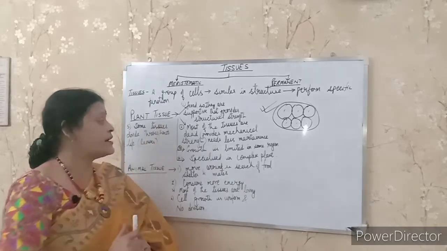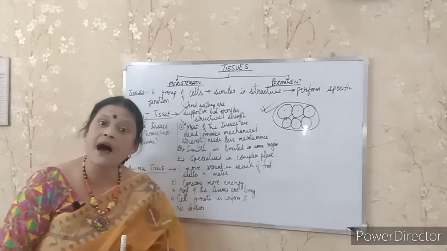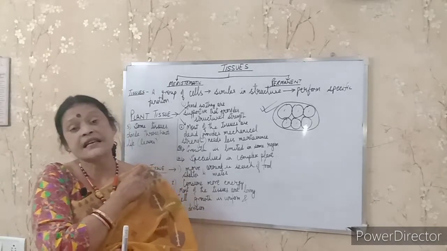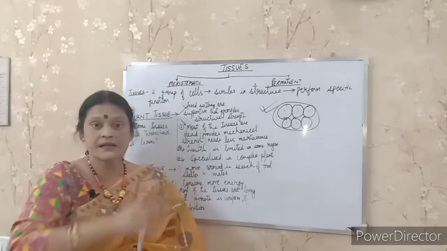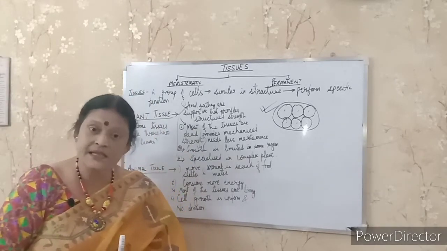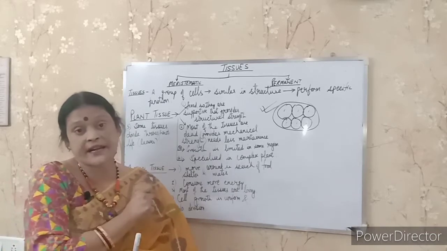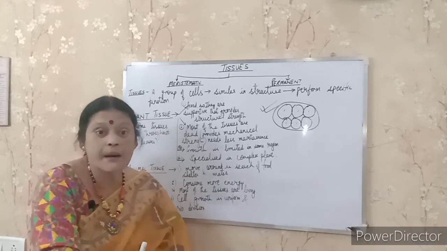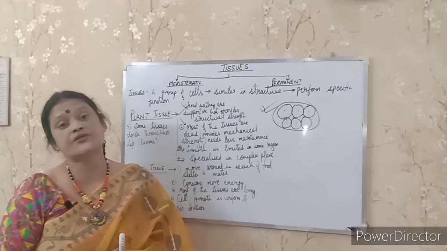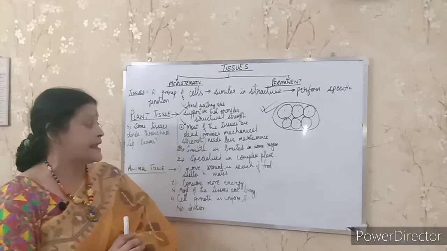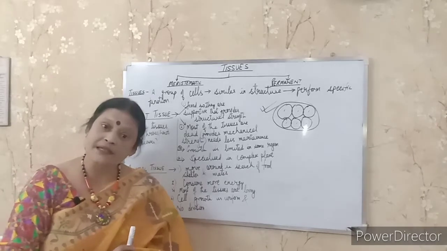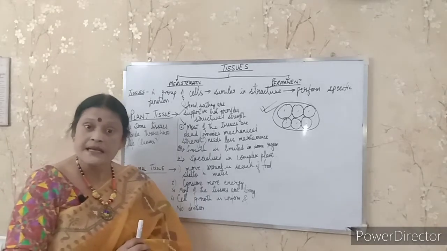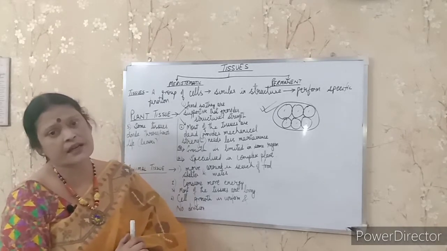Clear? Second point, most of the tissues in plants are dead. Though they are dead, these tissues provide mechanical support. Don't think those dead tissues are of no use, because in a plant most of the tissues are dead, so they provide the mechanical strength and the plant stands straight. Clear? Next is growth in plants is limited. Growth in plants is limited in some regions, and in some regions they are continuously growing.